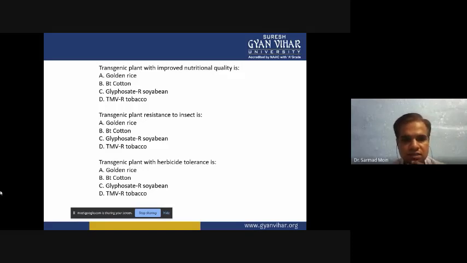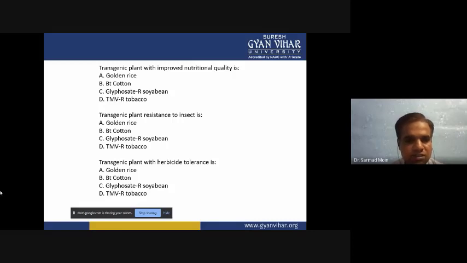The first question is: transgenic plant with improved nutritional quality is, and you have four options. A is golden rice, B is Bt cotton, C is glyphosate resistant soybean, D is TMV resistant tobacco. Choose any one correct option. The second question is: transgenic plant resistant to insect is, with the same options: golden rice, Bt cotton, glyphosate resistant soybean, and TMV resistant tobacco.